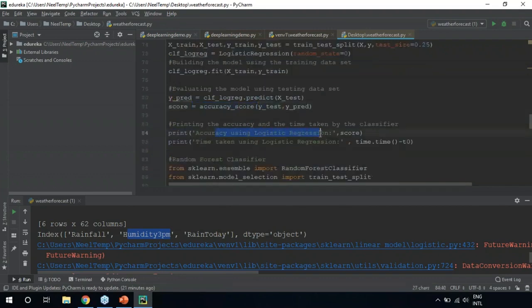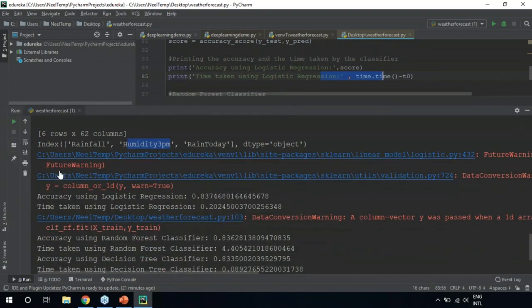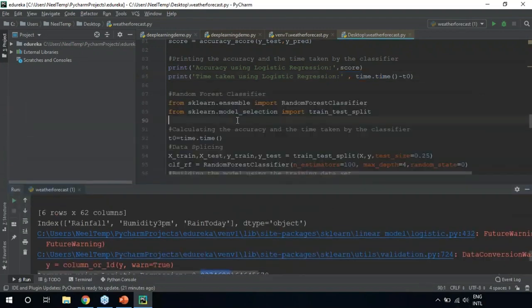I'll also be printing the accuracy using logistic regression and the time taken using logistic regression. Let's look at the accuracy. Don't worry about these warnings, they are not important. So accuracy using logistic regression is around 0.83, which is 83% accuracy, approximately 84%. And this is the time taken. So the accuracy is actually pretty good, right? 84% is a good number.